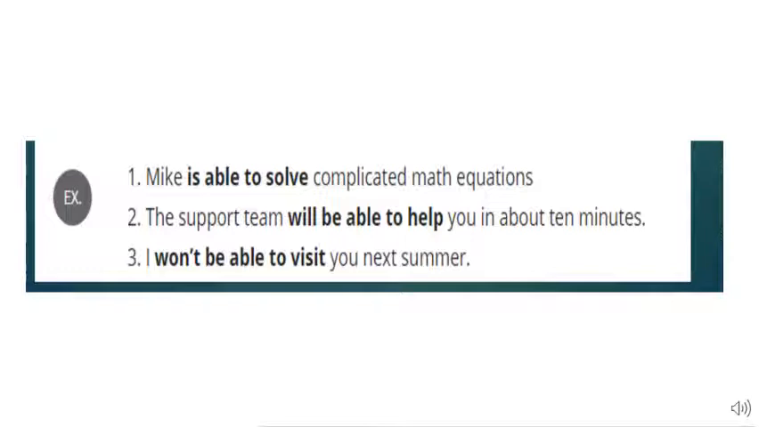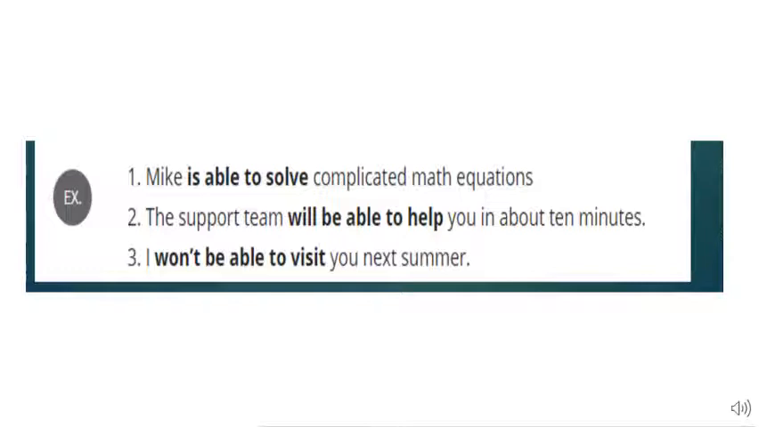Two sentences, the first and the second, show ability, children. Mike is able to solve complicated maths equations. So it's his ability. He's a genius, he's a maths wizard. The support team will be able to help you in about 10 minutes. So again, it is a modal phrase which expresses ability.